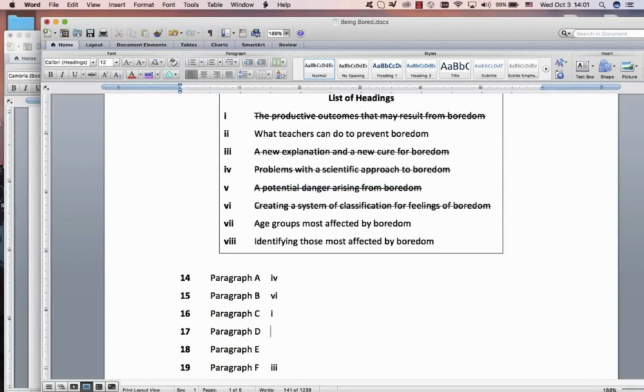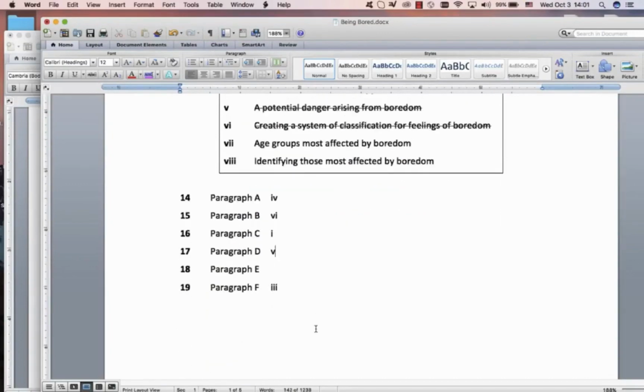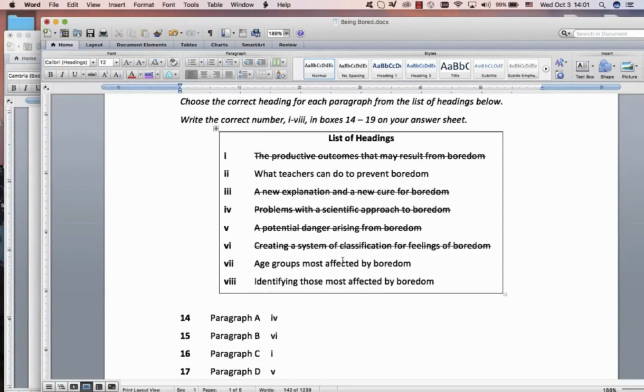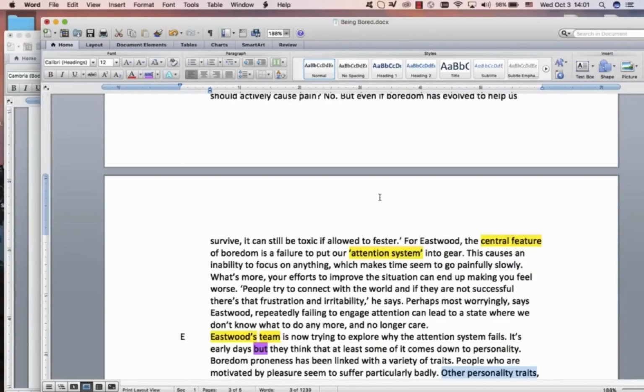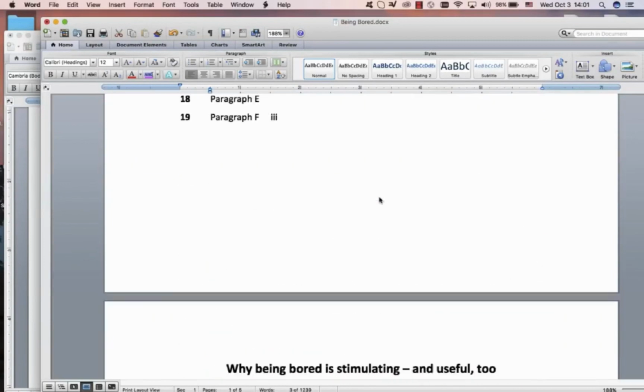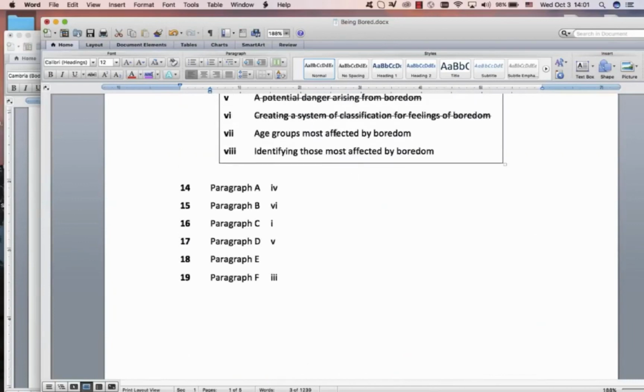Again, the positivity and the negativity helped us. And last one, what have we got left? Remember our summary helped us with this a little bit. We're talking about the personality traits, people who are this and other personality traits, characteristics. So this is types of people, and that ties in well with what we're looking for over here: those most affected by boredom.